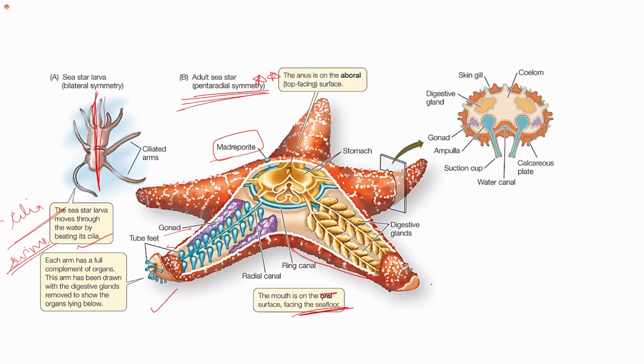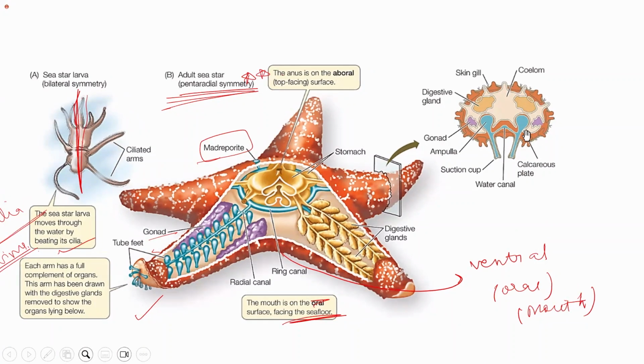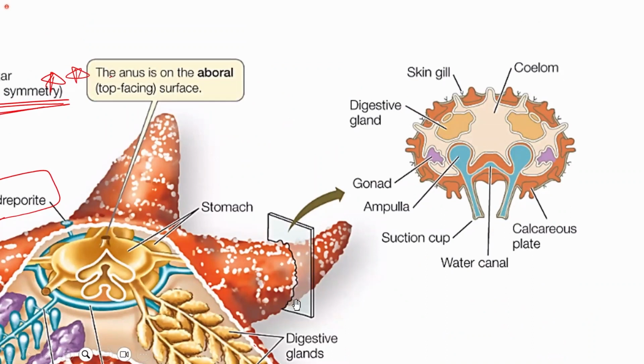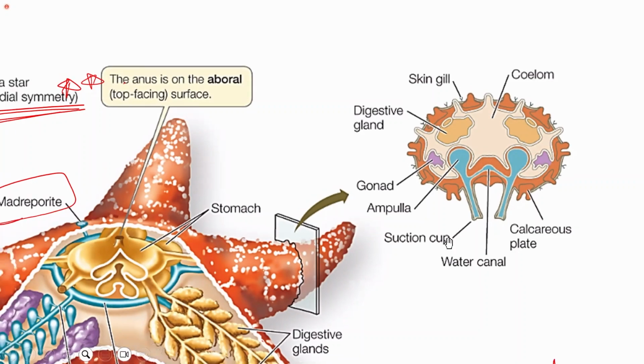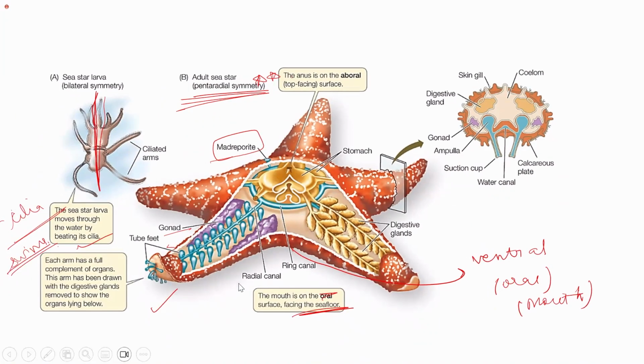The other surface, which is on the bottom, the ventral surface, is the oral surface where the mouth is present. What I want to show you here is one of the arms. If you take a cross section of this, it will have the skin gills, and the coelom, the body cavity. Then each arm will have the digestive glands and the gonads. Then they will have the ampulla and the podium, which is the suction pump, and the water canal. This is present in each of the arms. So this is what the basic anatomy of the echinoderms looks like.